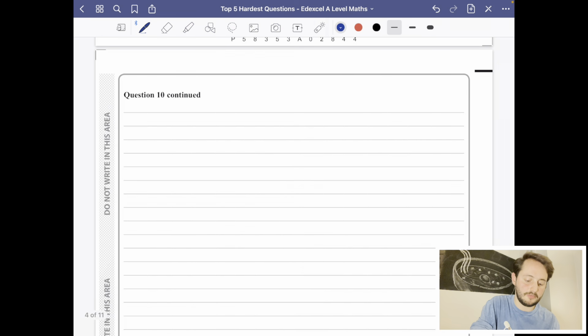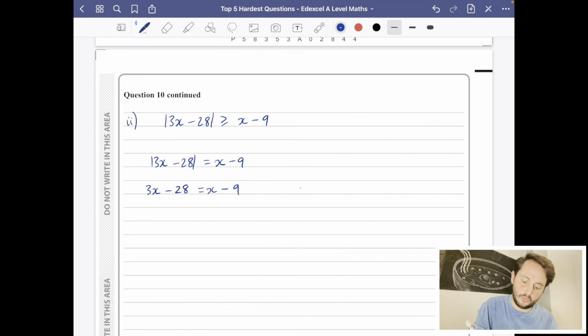The question is, for 10 part 2, that the modulus of 3x minus 28 is greater than or equal to x minus 9. So I'm going to begin by actually just solving the equation 3x minus 28 is equal to x minus 9, and that's going to produce two equations. It's either going to produce 3x minus 28 equals x minus 9, or the negated version of this, which is 3x minus 28 equals x minus 9. With a quick bit of equation solving, here we get that 2x is equal to 19, which means that x is equal to a half of 19, which is 9.5.